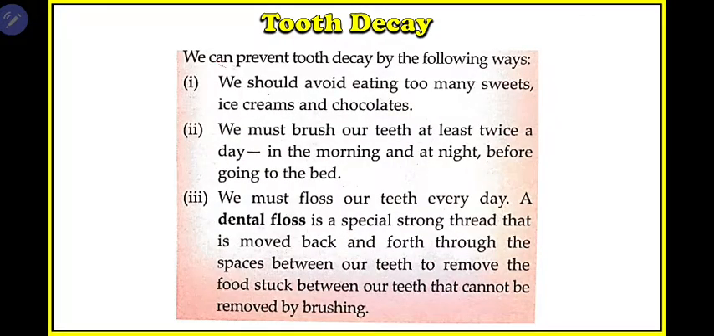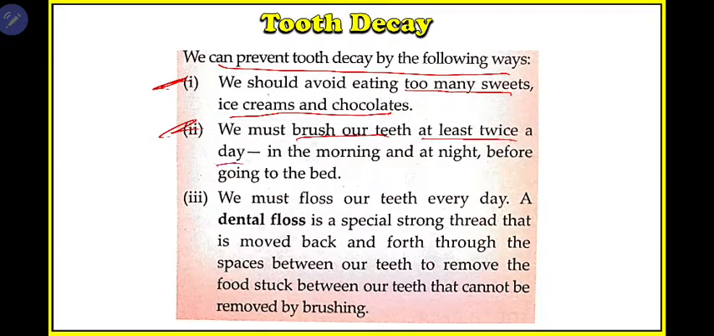So what do you need to do to prevent this decay? We should avoid eating too many sweets, ice creams and chocolates. Okay, the next is we must brush our teeth at least twice a day. You need to brush twice a day. Then we must floss our teeth every day. A dental floss is a special strong thread that is moved back and forth through the space between the teeth. Okay, then you must clean your teeth every day.